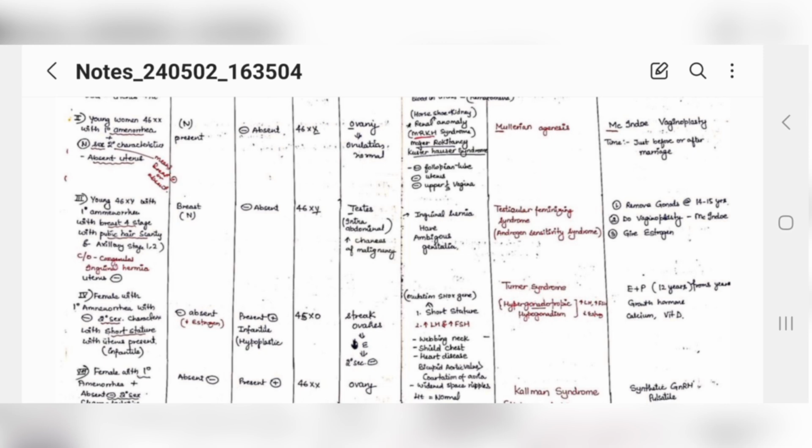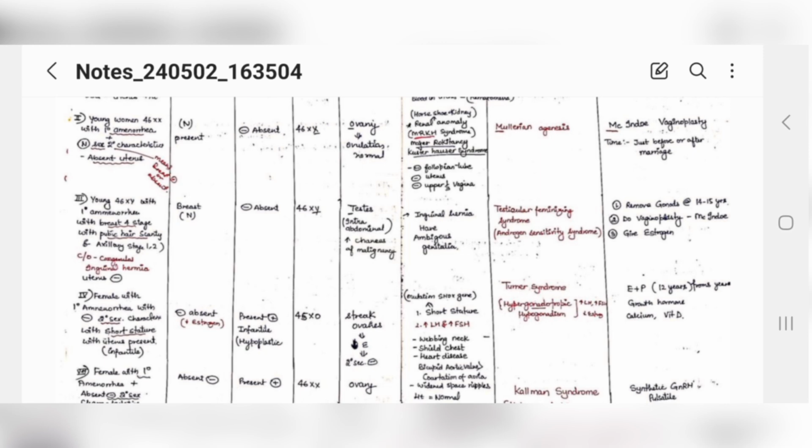Axillary hair is stage 2 or 3, and she complains of congenital inguinal hernia, that from birth she has a hernia in her inguinal region, and on ultrasound her uterus is not present. See, once uterus is not present, you will think of Mullerian agenesis, but inguinal hernia will give you the idea of what? Testicular feminizing syndrome. This is what you have to think, because 46XY karyotype is also given.